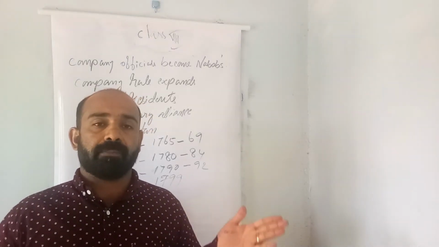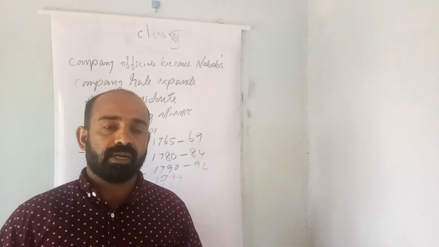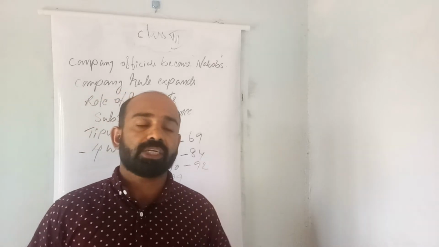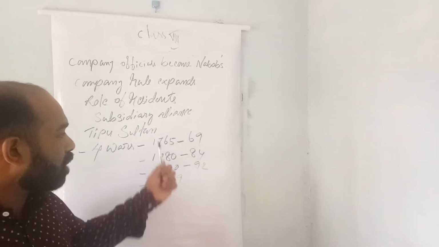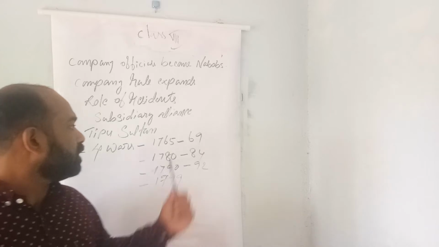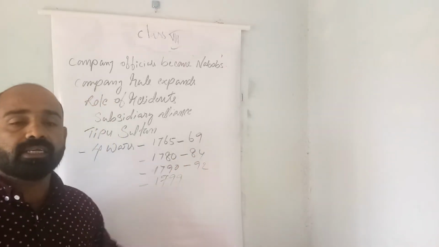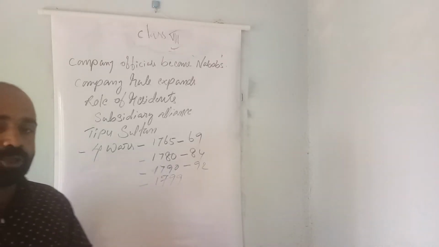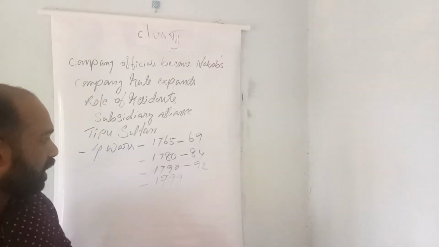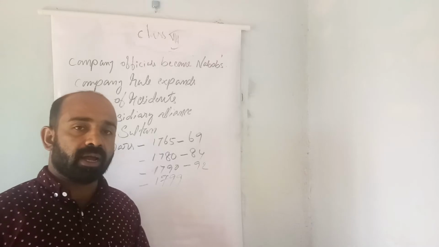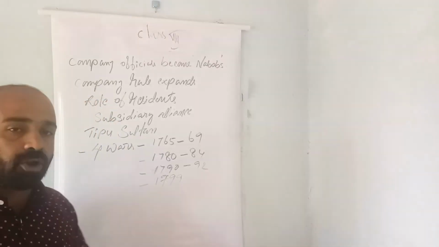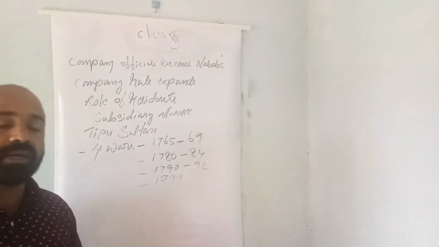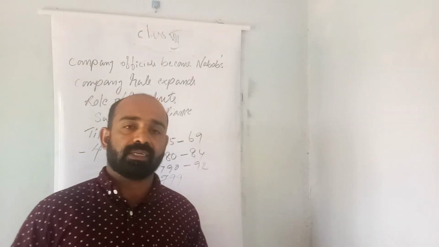So the English company and Tipu Sultan fought four Anglo-Mysore wars. The first Anglo-Mysore War was in 1767 and it lasted till 1769. The second Anglo-Mysore War was fought in 1780 and it lasted till 1784. The third Anglo-Mysore War was fought in 1790 and till 92. And the last Anglo-Mysore War was in 1799.